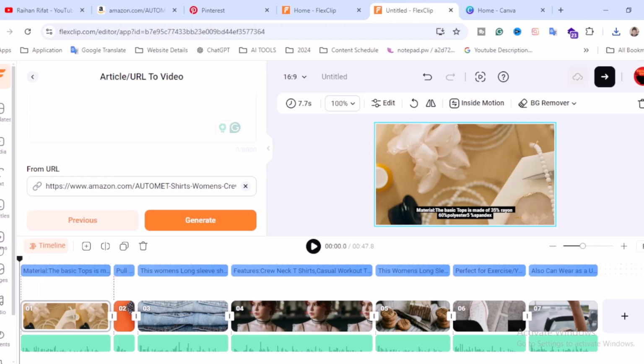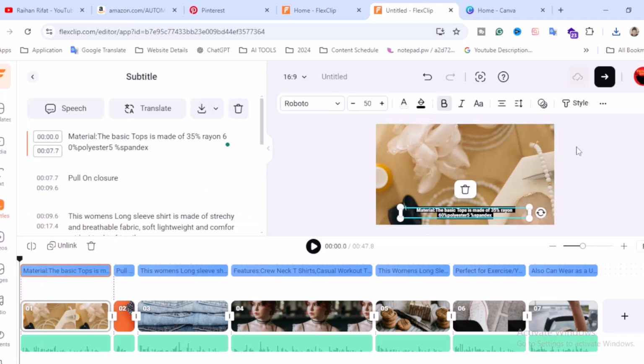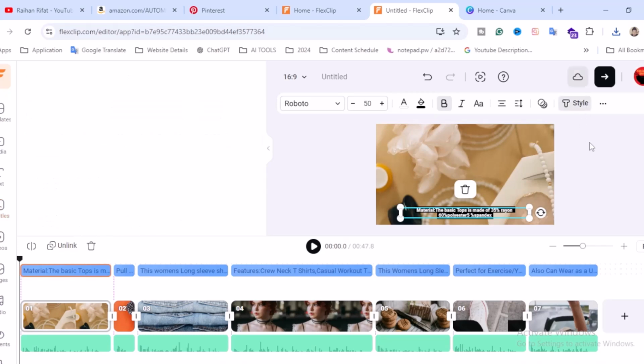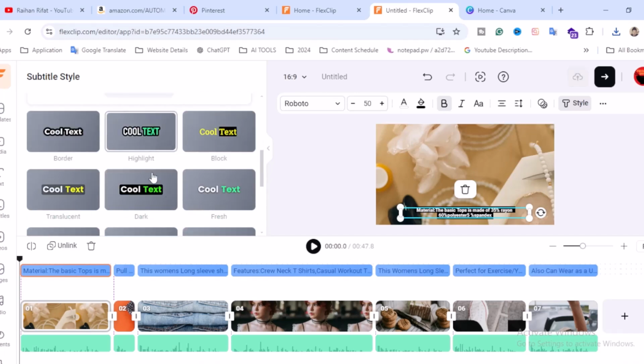Click on generate. So let's click on subtitle and you will find the subtitles. Also you can make different styles. So click on style and then select this one. I think this one is perfect.